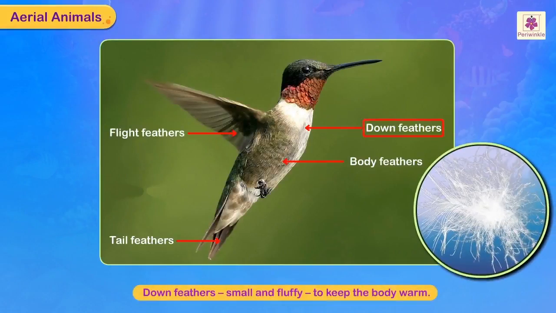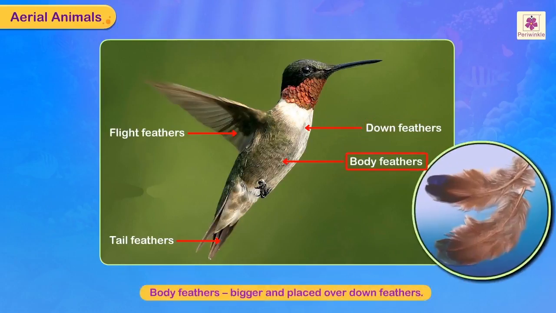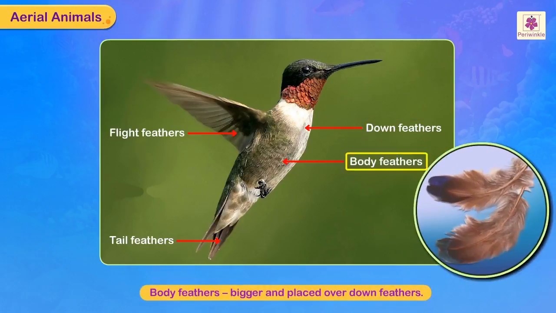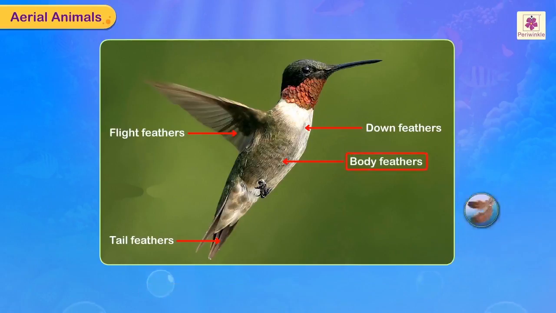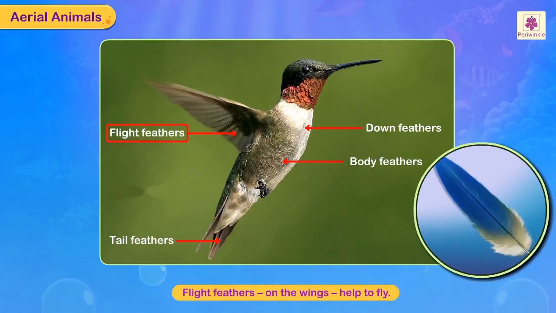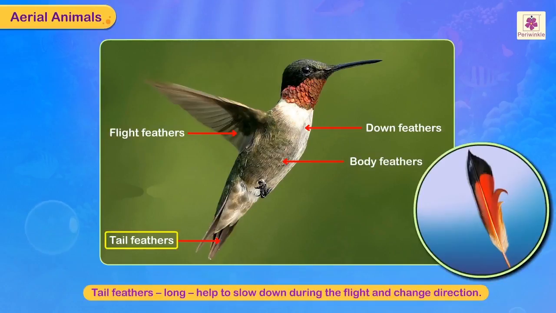Down feathers are small and fluffy, and their function is to keep the body warm. Body feathers are bigger and placed over the down feathers. Flight feathers are on the wings and help the birds to fly. Tail feathers are long and help the birds to slow down during the flight and change direction.